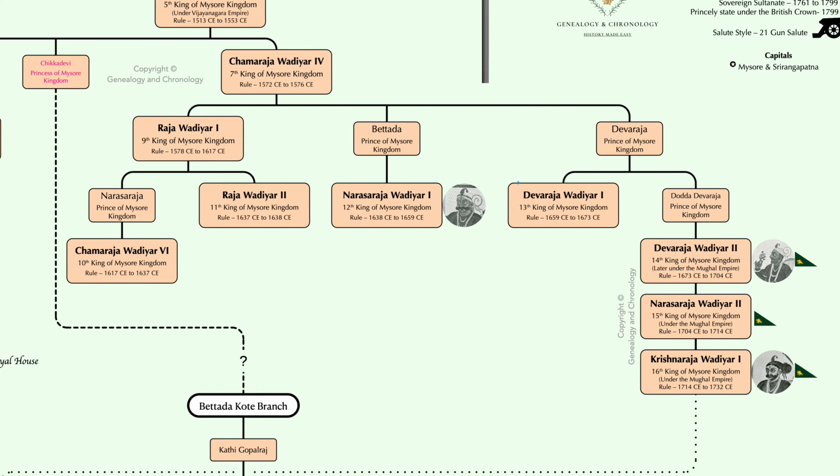Devaraja Wadiyar I reigned for a little over 14 years when he passed away. He too left behind no male heirs, like his three previous predecessors. Thus he was followed by his nephew, Devaraja Wadiyar II.